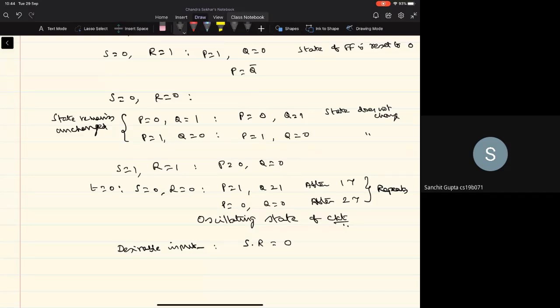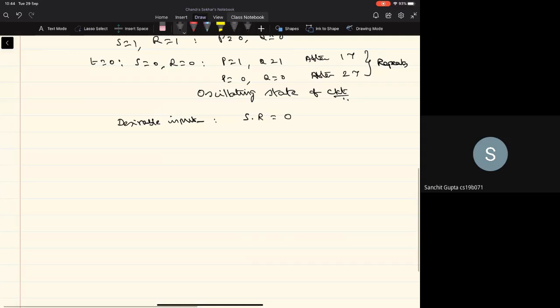Okay, so this is what is referred to as the basic circuit known as the set reset flip flop, typically referred to as the SR flip flop. And what I wanted to make note of are the main operations of this.